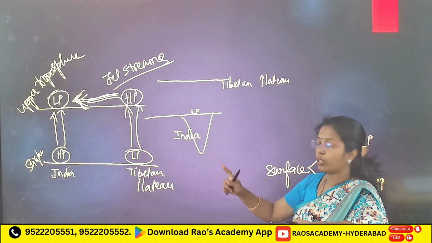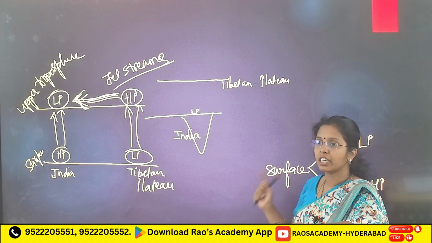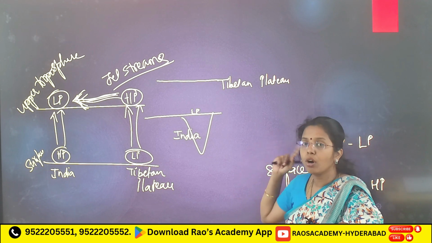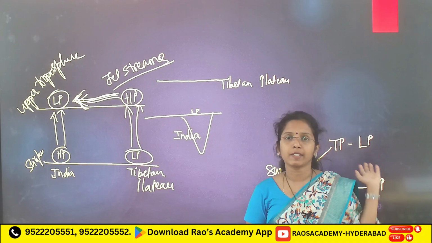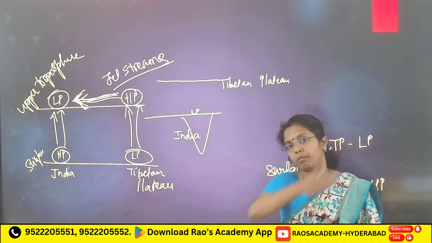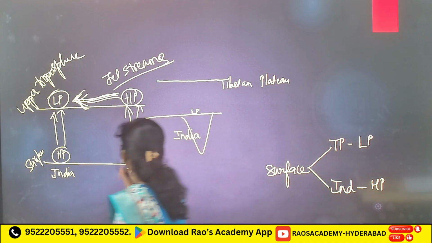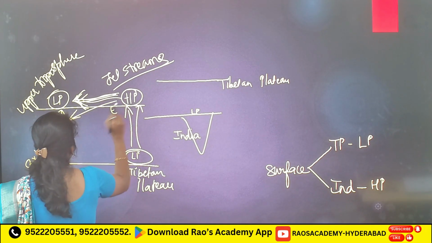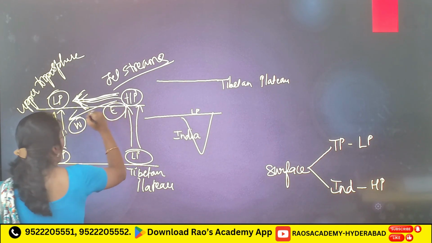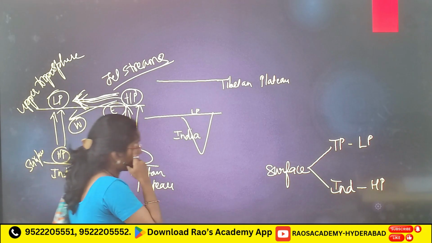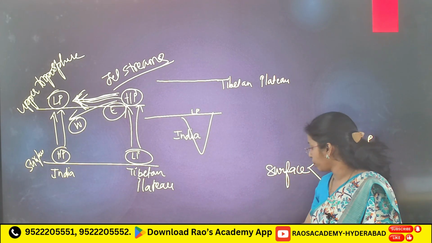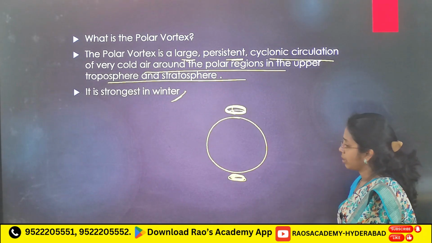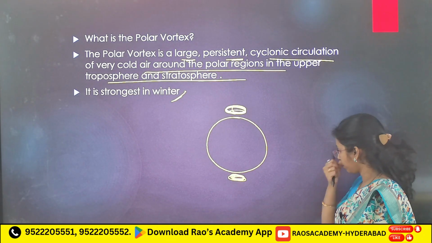One thing you have to remember, these jet streams flow from east to west. Tibetan Plateau is on the east side and they flow from Tibetan Plateau to the Indian side, meaning east to west. Other jet streams flow from west to east, Tej east to west. That you have to remember, very important for your Indian climate or Indian monsoon.